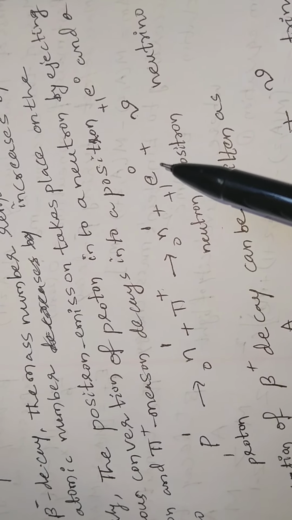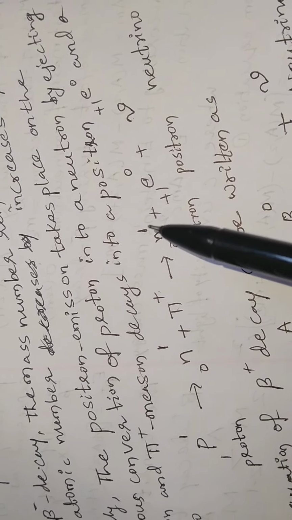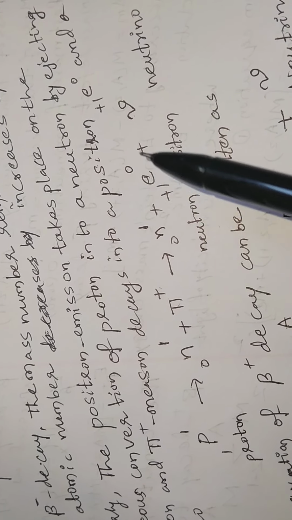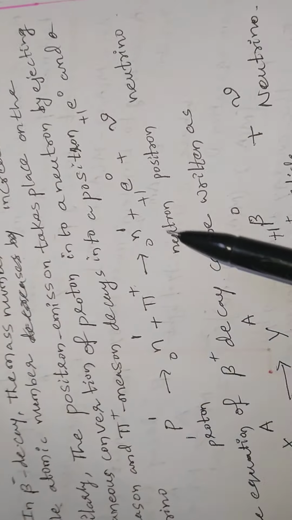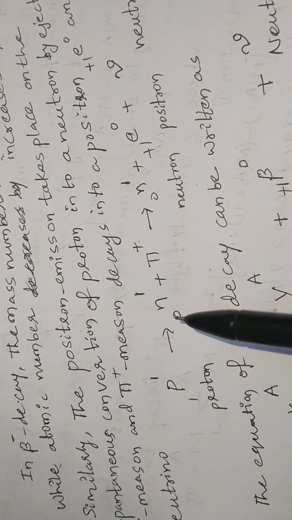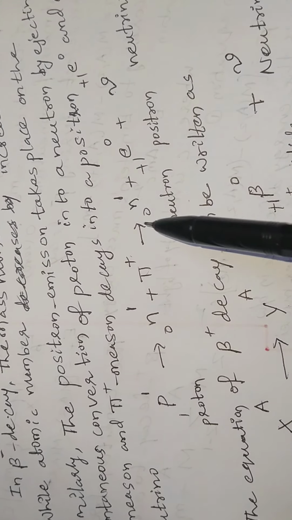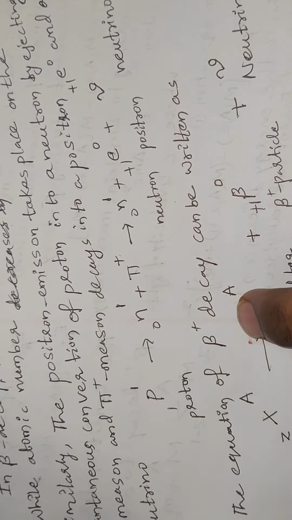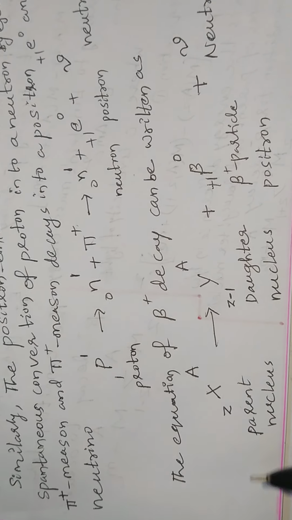So the whole equation is written as proton converted into neutron plus positron plus neutrino. This process takes place within the nucleus, so these three particles are immediately emitted from the radioactive nuclei.